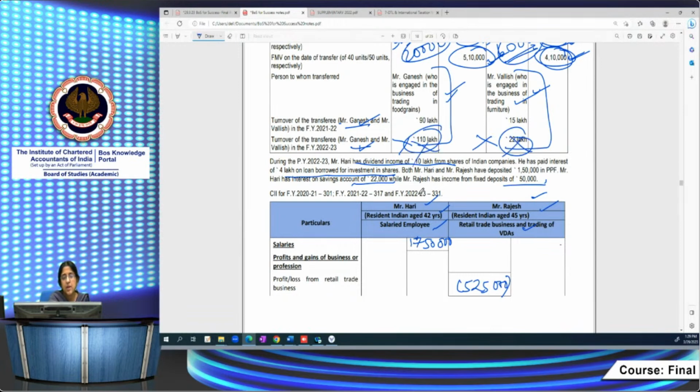Last year's turnover, Ganesh also it is less than 100 lakhs. Valish also it's less than 100 lakhs. Business turnover is less than 100 lakhs. So what is the threshold limit for them? If it's less than 100 lakhs, the threshold limit is 50,000. What should be 50,000? The consideration.